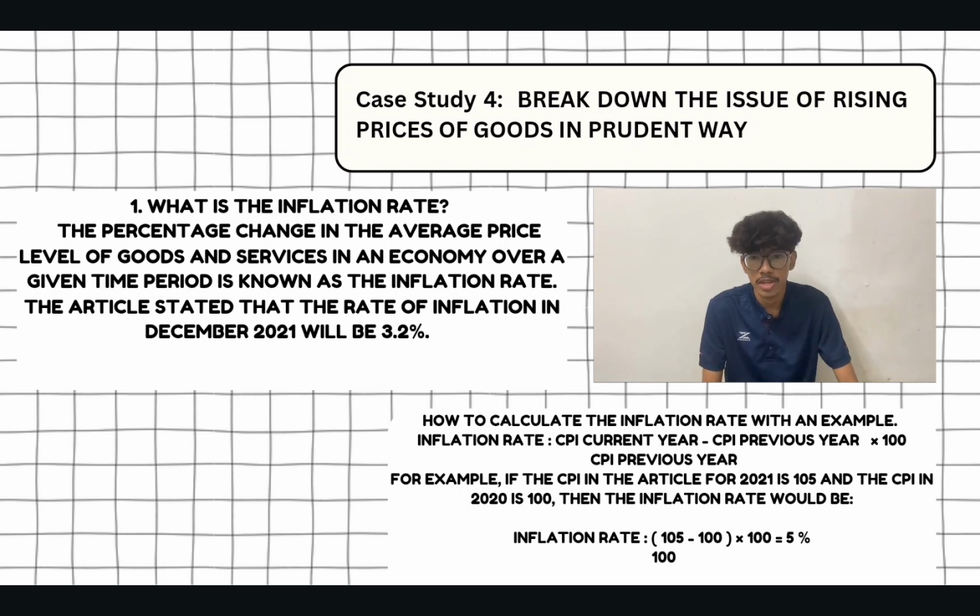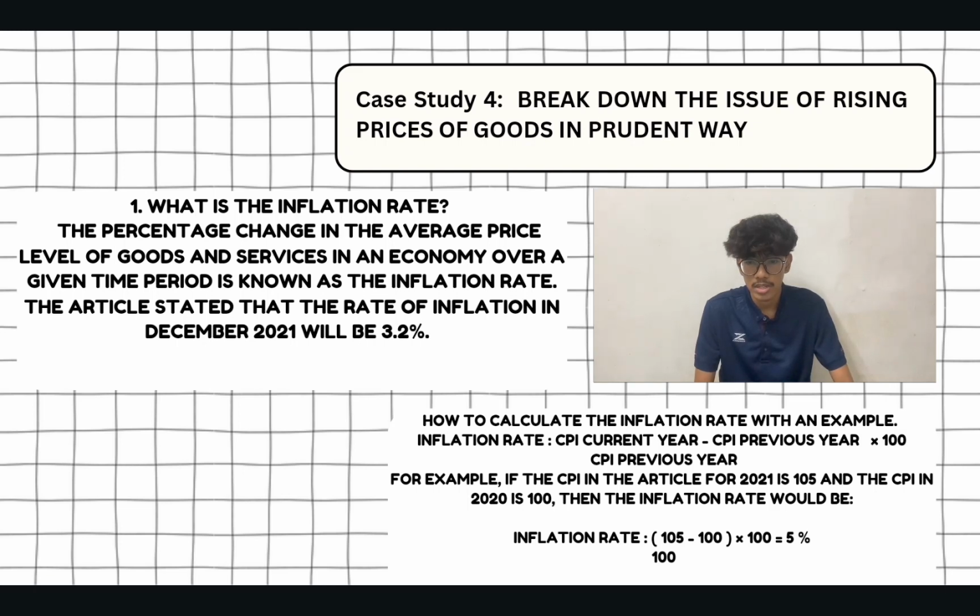Case study 4. Break down the issue of rising prices of goods in a prudent way. First, what is the inflation rate? The percentage change in the average price level of goods and services in an economy over a given time period is known as the inflation rate. The article stated that the rate of inflation in December 2021 was 3.2%. Second, how to calculate the inflation rate with an example.